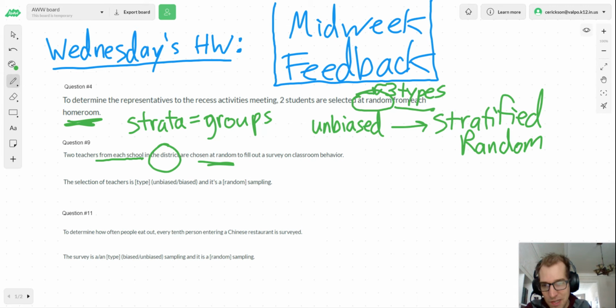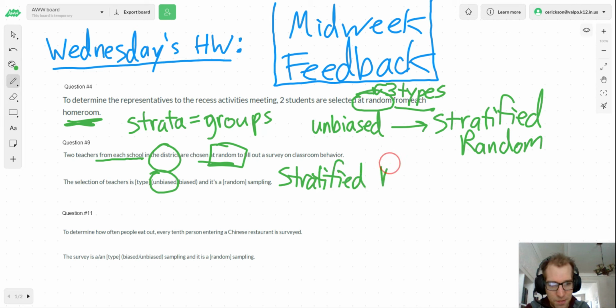So once again, I would say this is unbiased. We're selecting them at random. And then what kind of sampling is it? We know it's random of some kind, but once again, there's the three types. There's simple random, stratified random, and systematic random. But once again, because it's kind of a group, each school, we're going to once again say stratified random. So I'm guessing the reason why a lot of people are missing these questions is because, once again, we don't completely understand what makes for a stratified random, and it's because you have different groups that you're picking some at random, a certain amount from each group.